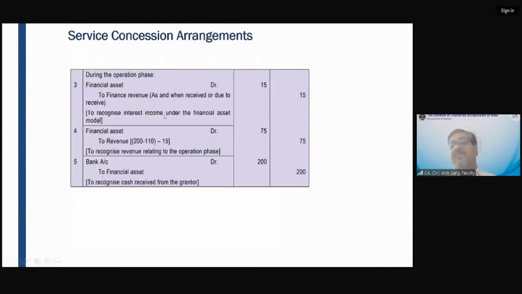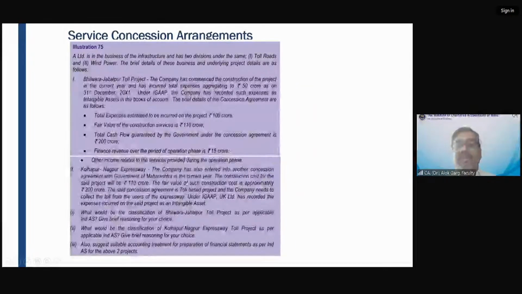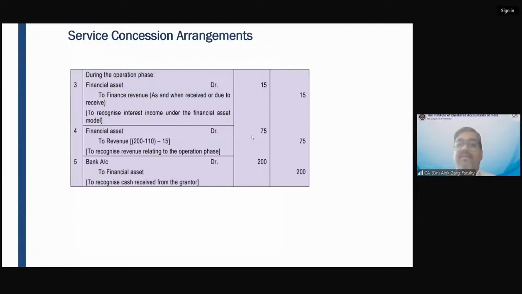Now, what about operation phase? You remember the question is saying that in the operation phase, finance revenue over the period of operation phase is 15 crore, right? So what is the entry? Entry is again financial asset account debit to finance revenue to recognize interest income under the financial asset model. Then 200 crore minus 110 minus 15. This 75 crore is the revenue which is going to be recognized over the operation phase, right? And at the end, bank account debit to this company.